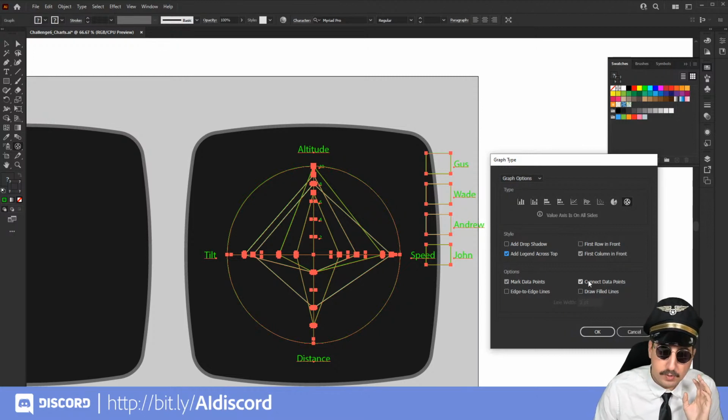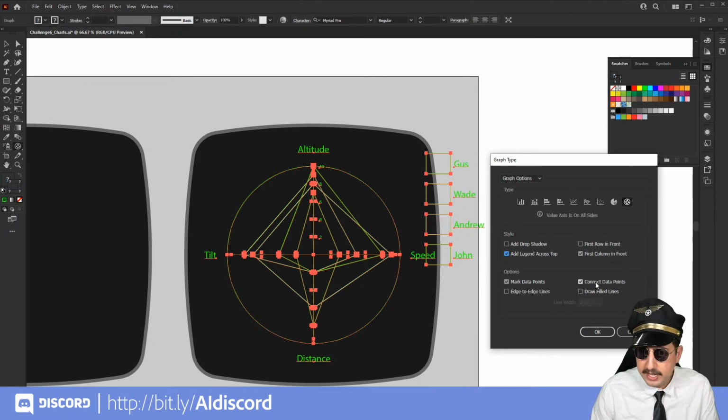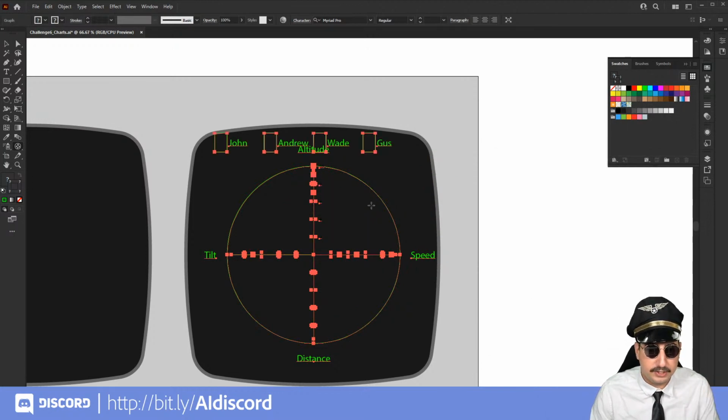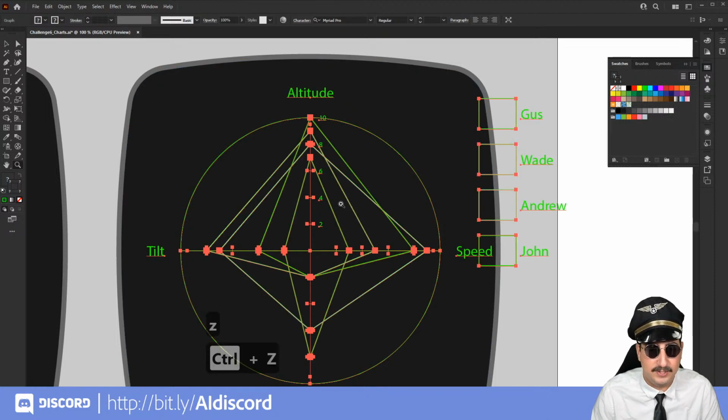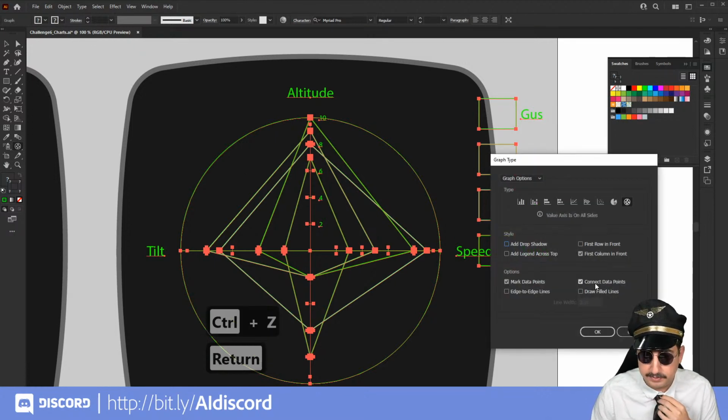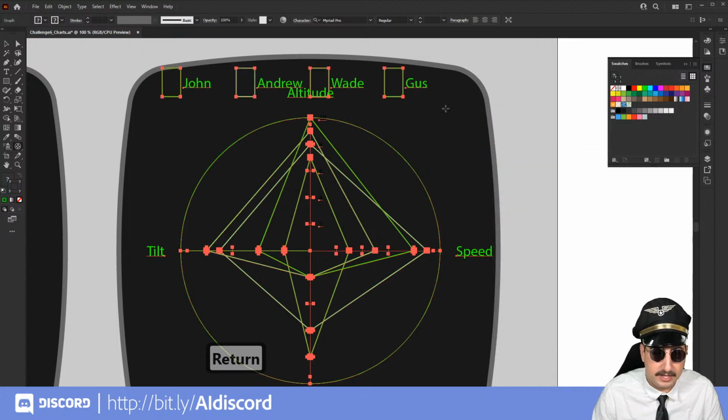And then we also can connect or disconnect these data points. Here, let's go ahead and disconnect these. So we are going to disconnect those and then hit enter to see what happens. It is going to change around, and now you can see it has completely disconnected our points, which we don't want. It looks crazy, so we're going to undo that and then go back and put that key back on top. So we're just going to go ahead and put the legend across the top, hit OK, and there we go. It has flipped everything across the top.